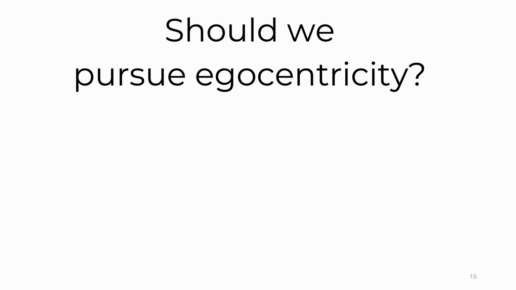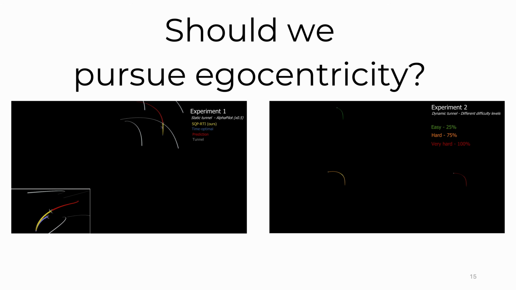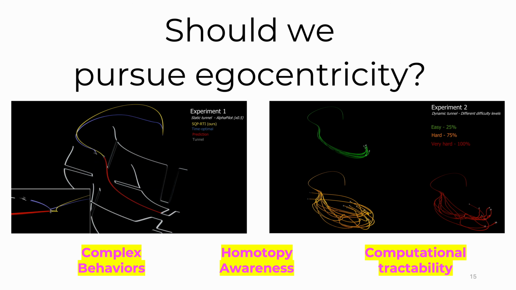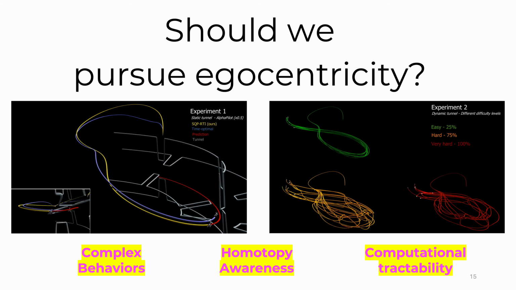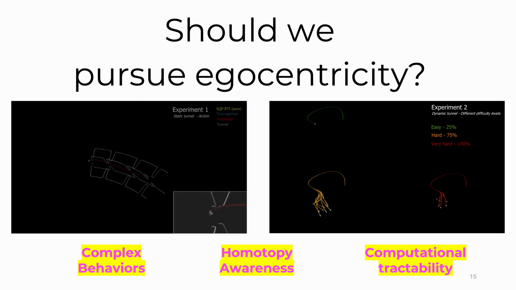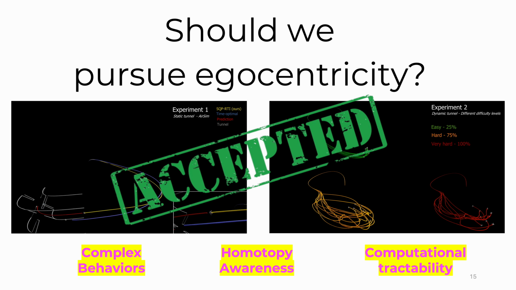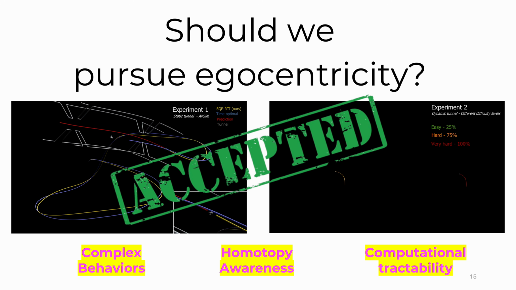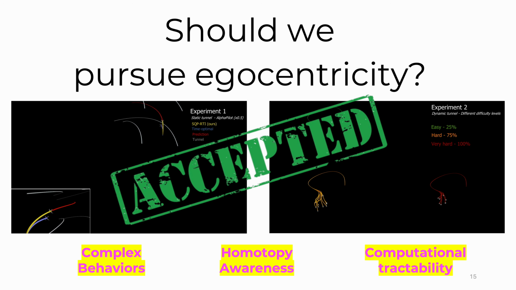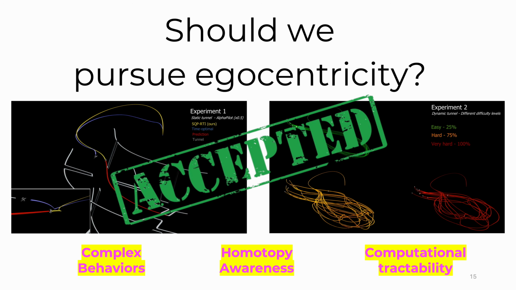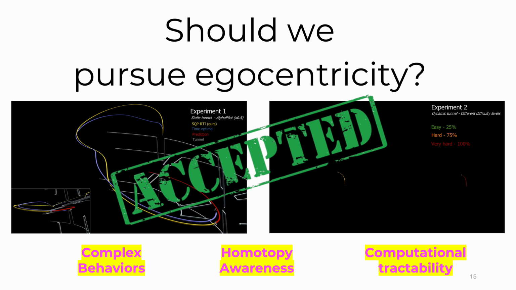So we started this first section questioning if we should pursue egocentricity. After seeing these two examples, we've seen that egocentricity has allowed us to compute very complicated motions with the ability to exploit the available space in a computationally tractable manner. For that reason, I believe that the answer to this question is yes, 100%. Egocentricity is a paradigm, it's an idea that is worth being pursued, and we should try to make our best efforts to generalize it beyond drone racing to the broader robotic setup. With that, I will conclude this first section.